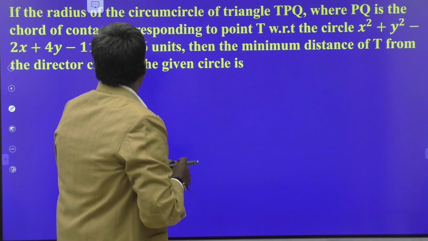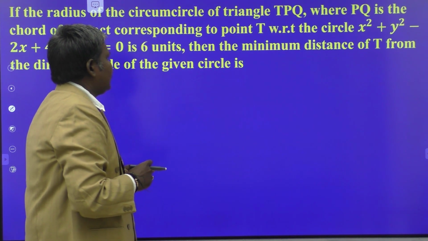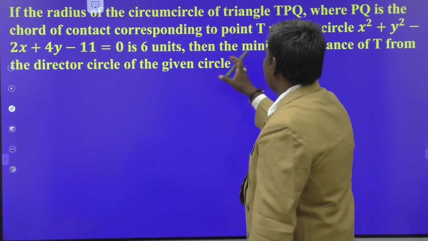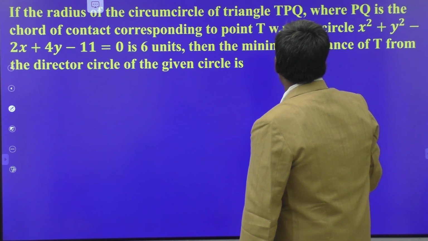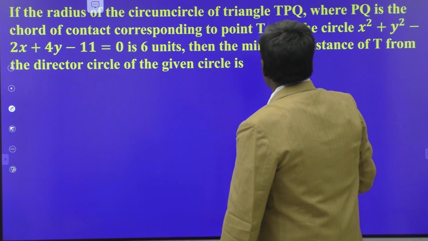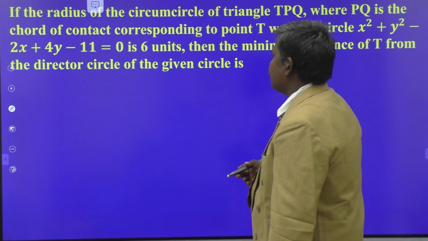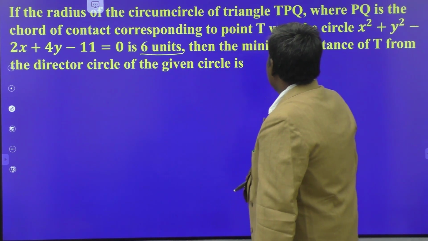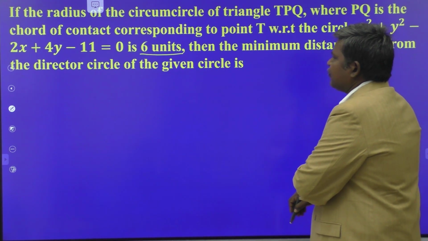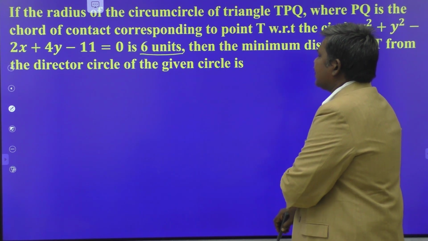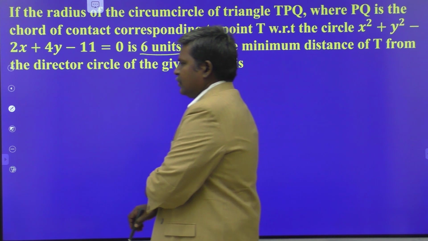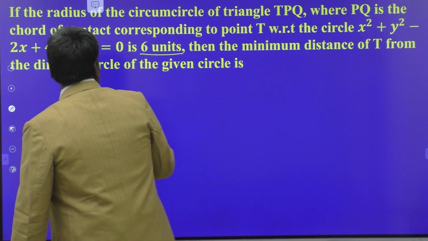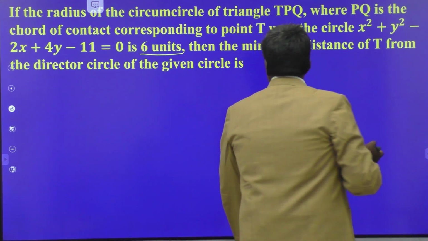See here: the radius of the circumcircle of the triangle TPQ, where PQ is the chord of contact of the corresponding point T with respect to the circle x square plus y square minus 2x plus 4y minus 11 equal to 0, is 6 units. Then they are asking the minimum distance of T from the director circle of the given circle. There is nothing here; by understanding the question itself, we can crack this one.